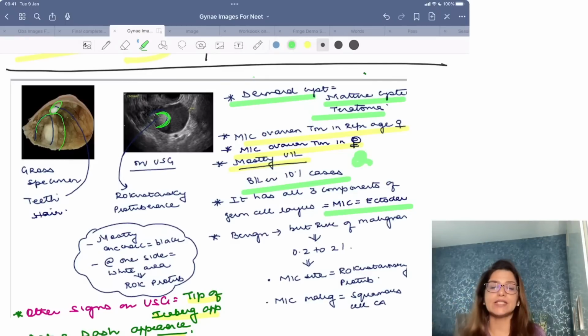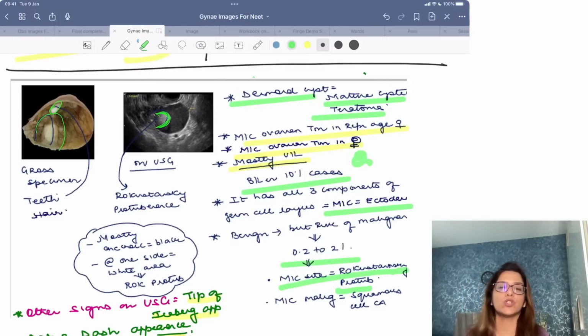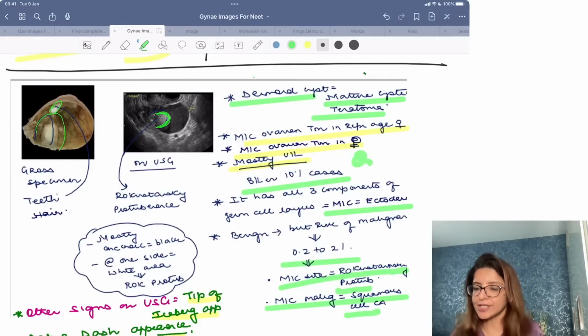Now, what are the chances of malignancy in a dermoid cyst? That's also a very important question. 0.2 to 2% chances, right? And most commonly, the site where the malignancy is going to happen will be the Rokitansky protuberance, and the most common malignancy will be squamous cell carcinoma, right?